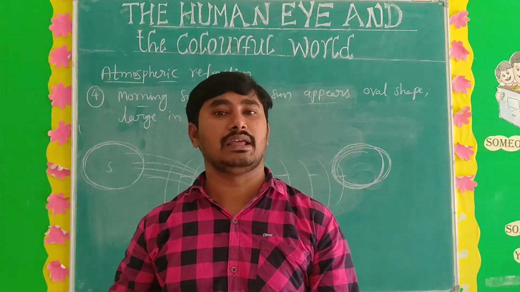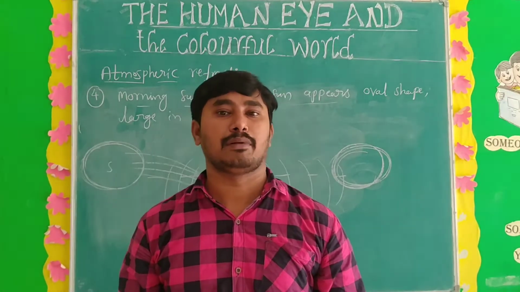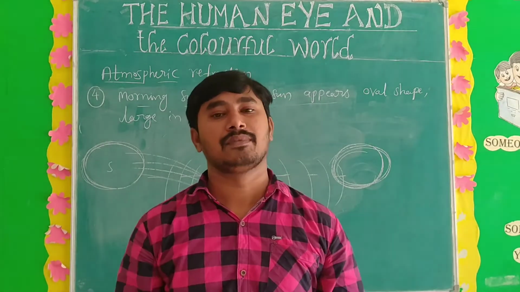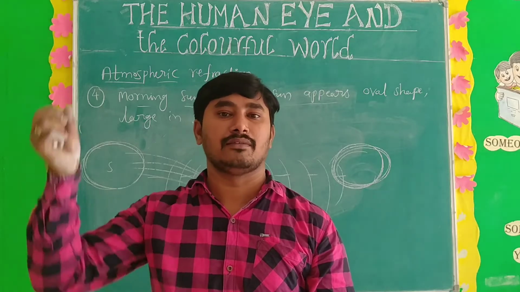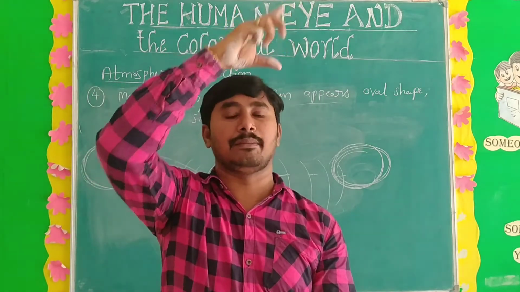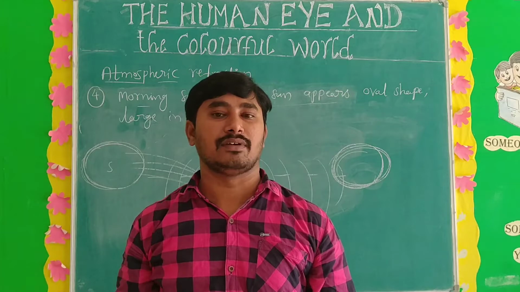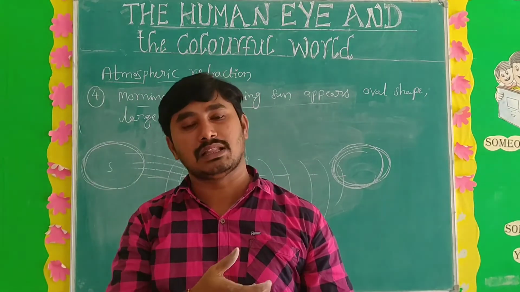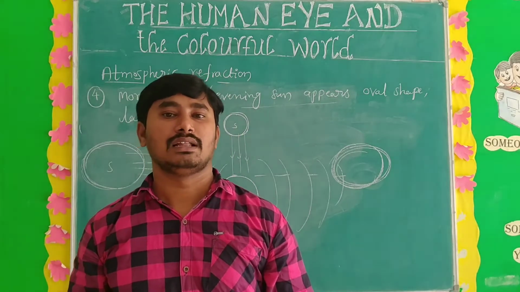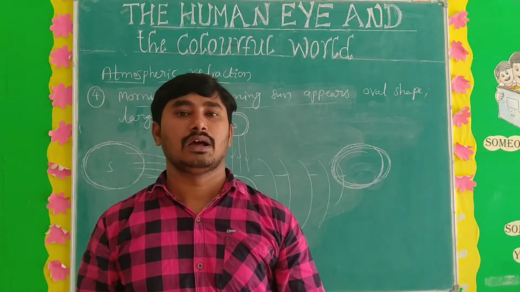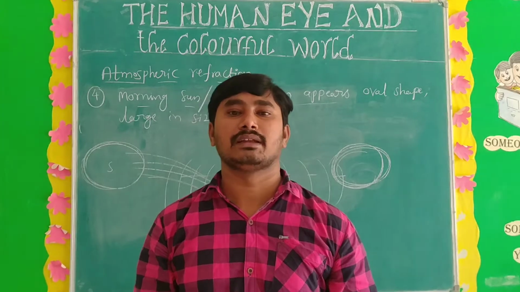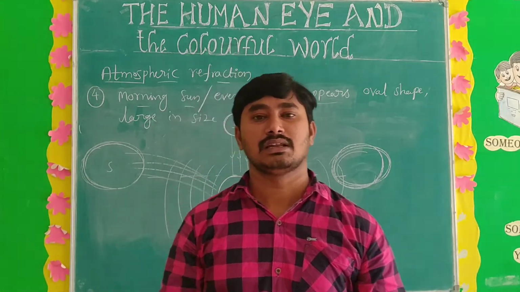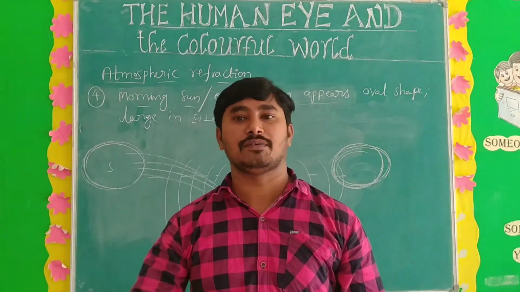What is the one more property? Already we discussed three important properties last time. One is rectilinear propagation, where light travels in a straight line. Second is reflection, when the light ray falls on a smooth surface and comes back to the same medium. Third is refraction, when the light ray falls on any transparent medium, it bends, meaning the original path is changed. Now what is the fourth property of light? That is dispersion of light. Next we go for the discussion about dispersion of light.